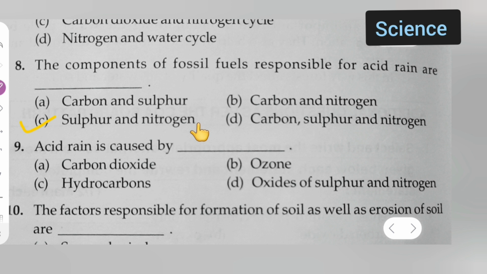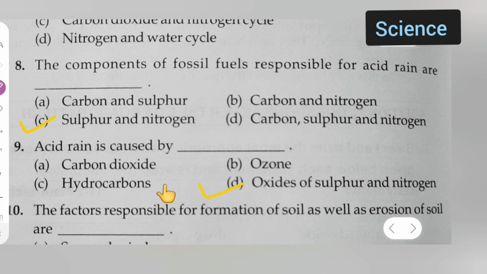Next is: acid rain is caused by: option A carbon dioxide, B is ozone, hydrocarbon, oxide of sulfur and nitrogen. Which option is the correct option for question number 9? Oxide of sulfur and nitrogen is the correct option. Very good.